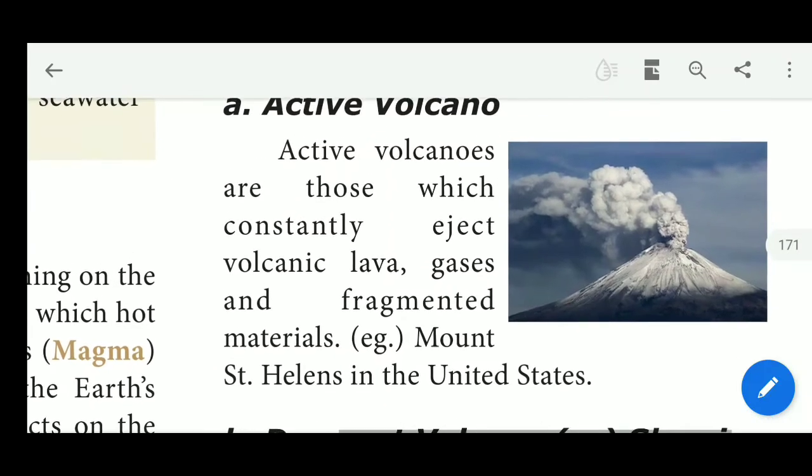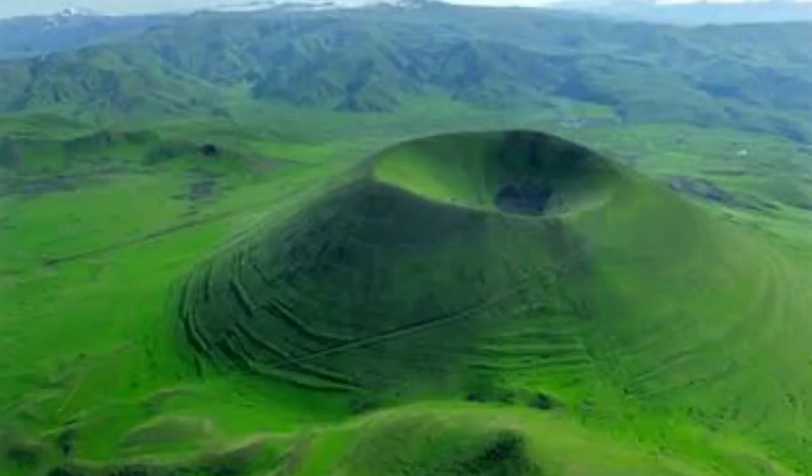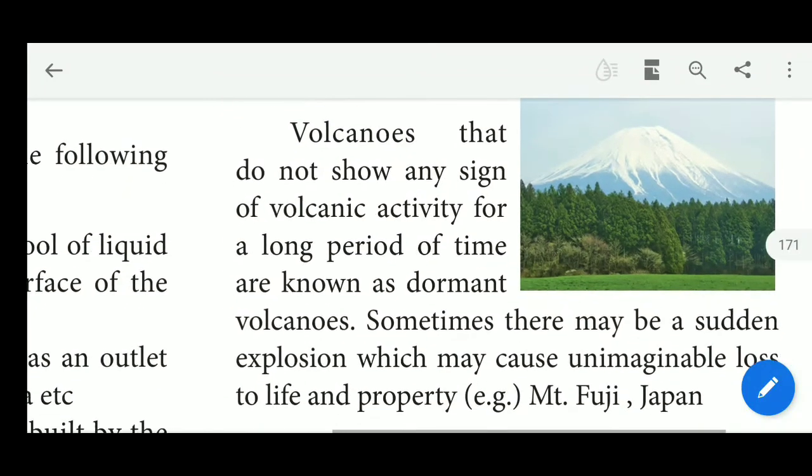So these volcanoes that do not show any sign of volcanic activity for a long period of time are known as dormant volcanoes or sleeping volcanoes. Sometimes there may be a sudden explosion which may cause unimaginable loss to life and property. So it is the dormant volcano. It is also called a sleeping volcano.